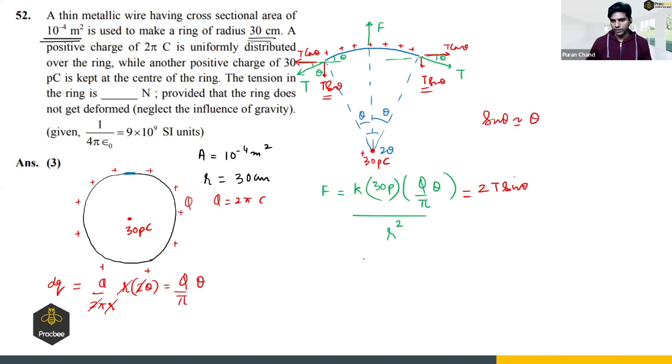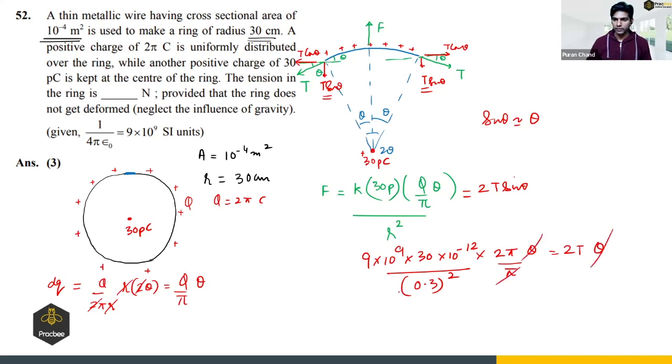So this will be 9 into 10 raised to power 9 into 30 into 10 raised to power minus 12. Q is given as 2 pi, theta upon pi, and R is given as 30 centimeters, so 0.3 square, and 2T times theta. So theta will get eliminated, so pi will get eliminated.